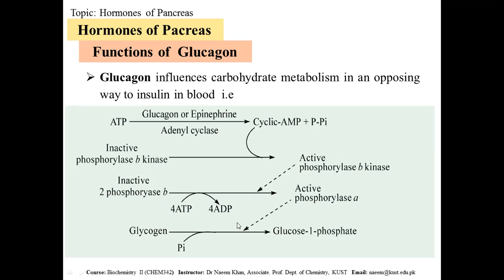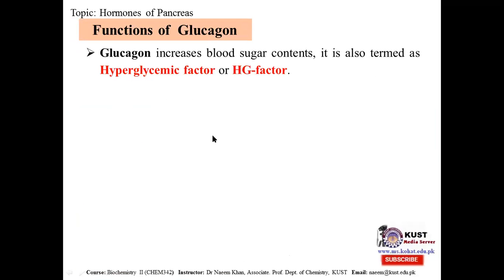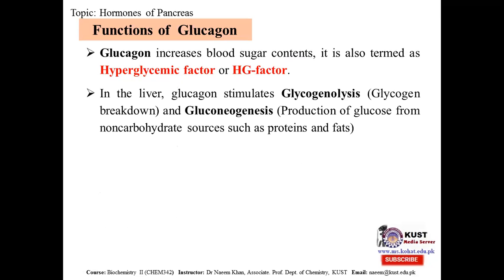This phosphorylase A then converts the glycogen into glucose 1-phosphate, and we know that glucose 1-phosphate then passes to the blood and is converted to glucose. So in this way, glucagon is increasing the blood glucose level. That is, it is causing the glycogen to convert into glucose. Some more functions. Glucagon increases the blood sugar content, as we saw that it is breaking down the glycogen. So it is termed a hyperglycemic factor. Insulin was hypoglycemic, but glucagon is a hyperglycemic factor. It is increasing the blood glucose level.